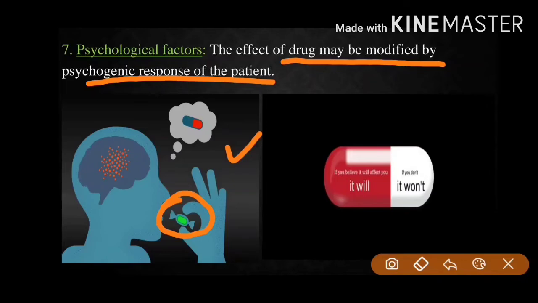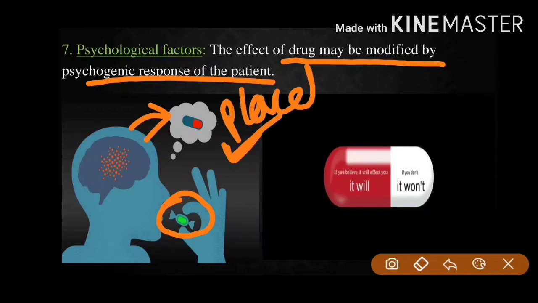So that person takes this in a positive way, thinking that it is medicine, and hence this is the psychogenic response, and hence it is a placebo. Placebo means working in a positive way, and the patient might get healthy again.